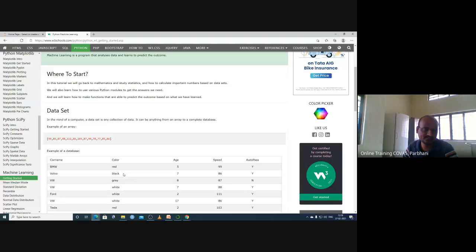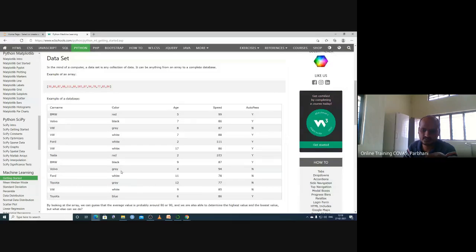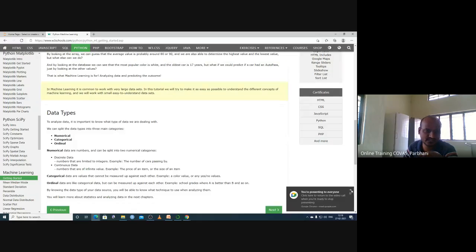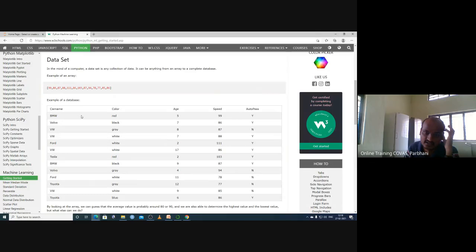So here, this is our data set. We will quickly try to learn something about this data set. We have different car ages and different speeds, and auto pass or not.